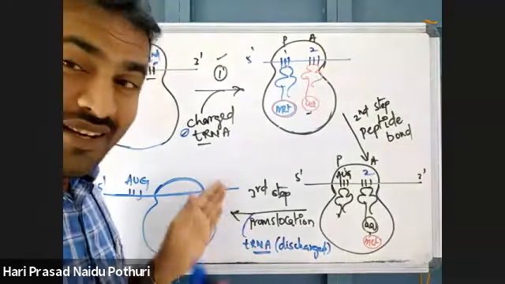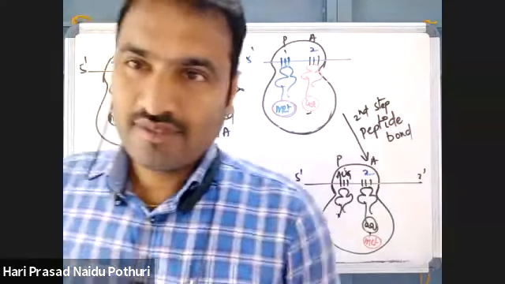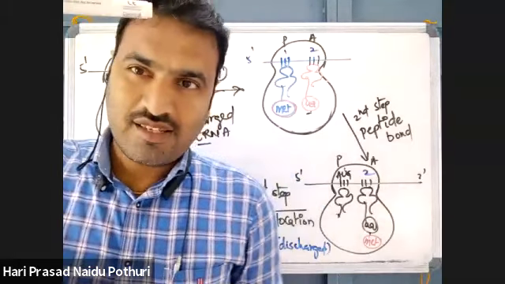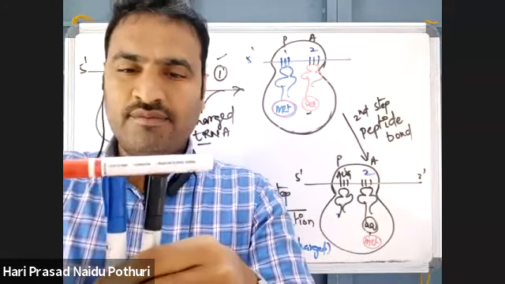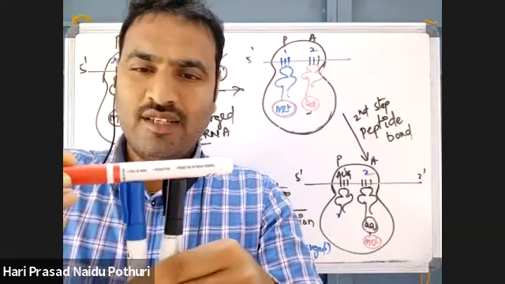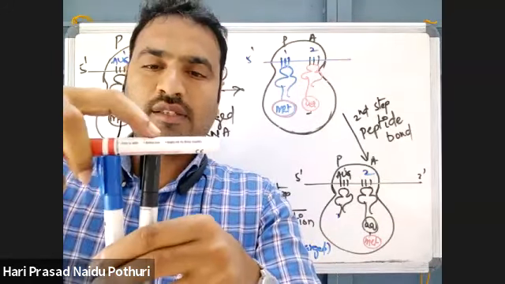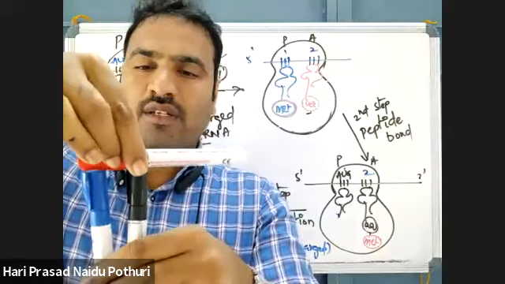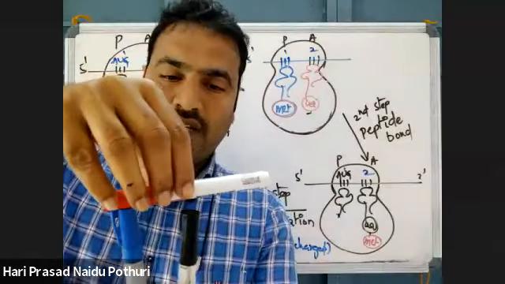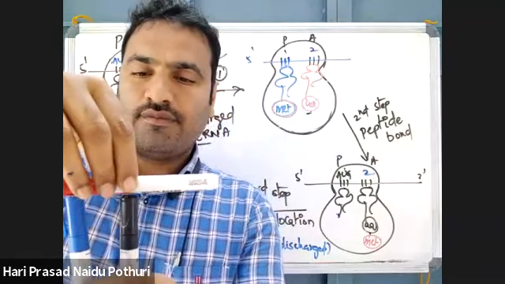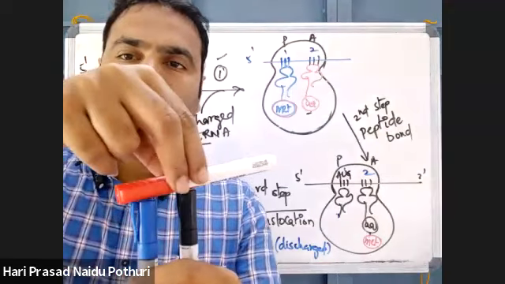AUG coming out means the ribosome is moving on the mRNA. See, this is the P site, A site. Now here, see this place. This is P, this is A. Otherwise, write this one with the red color pen. This is the P site. This is here the A site. Okay, like that. Just consider.